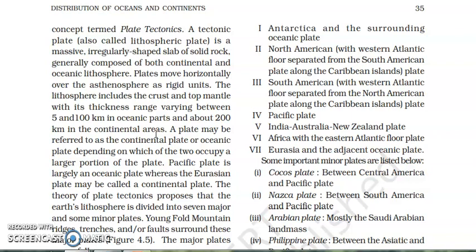Now, these plates may be referred to as a continental plate or oceanic plate, depending upon which of the two occupies a larger portion of the plate. The Pacific plate is an example of an oceanic plate, whereas the Eurasian plate and Indo-Australian plate are examples of continental plates.